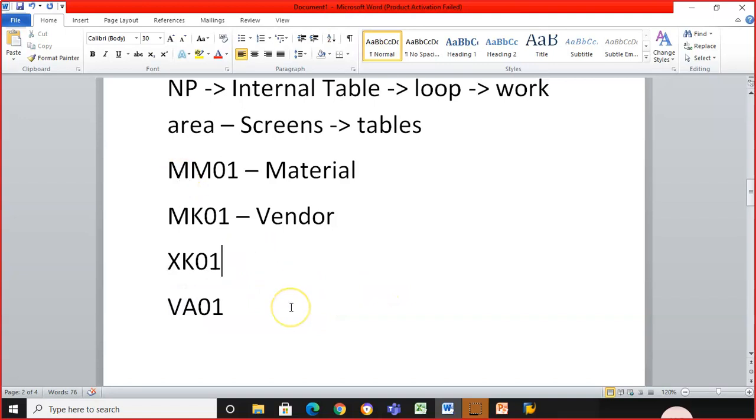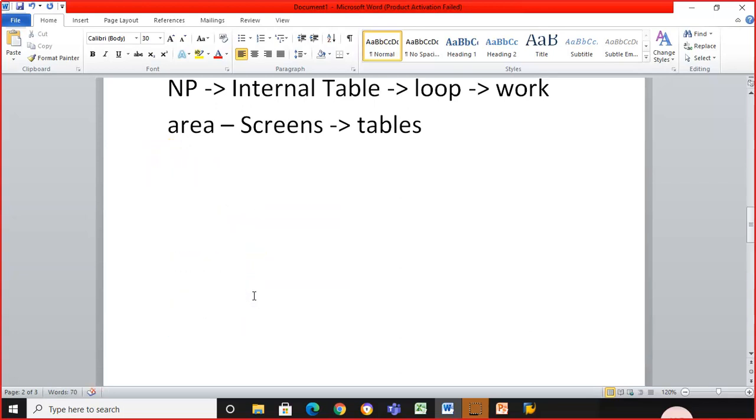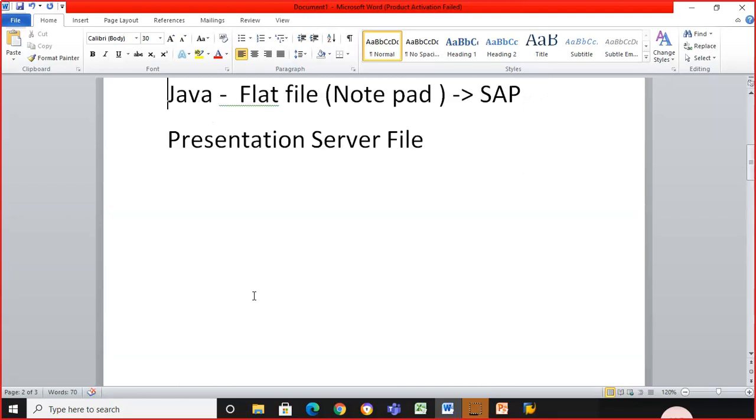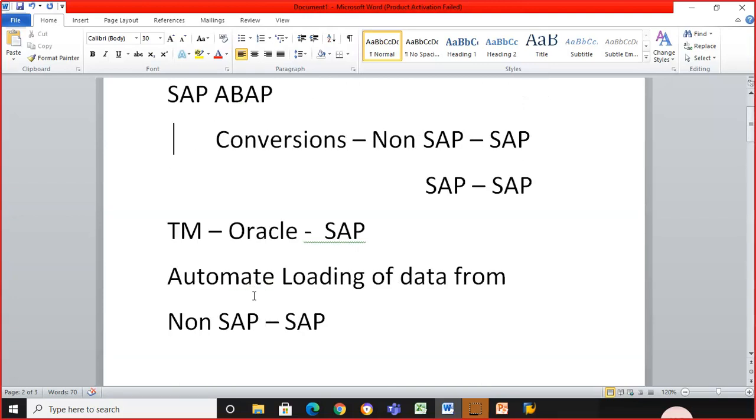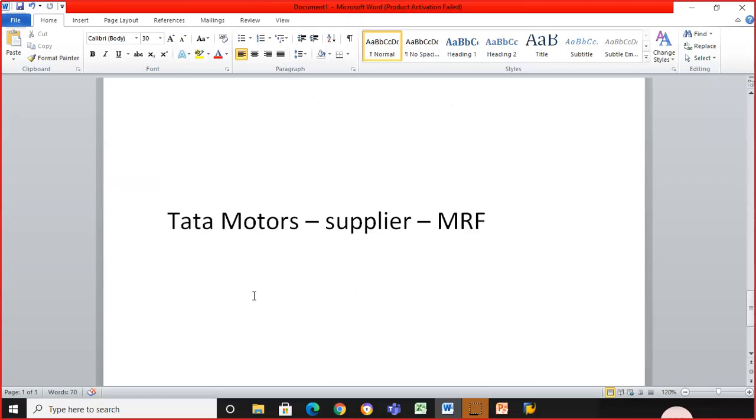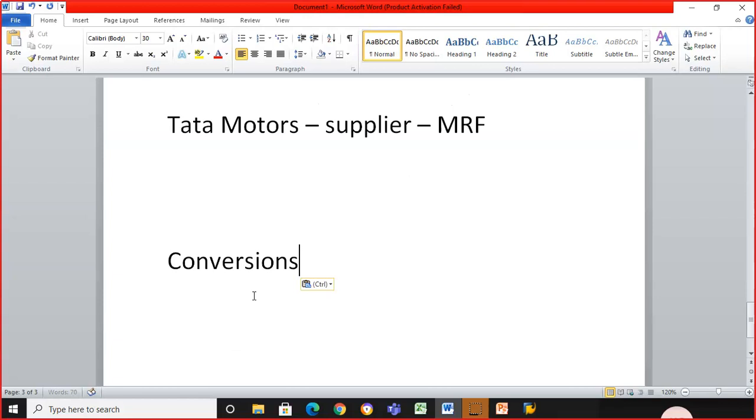Now, getting back to our process of conversions, let's get back to the conversions concept. We have some tricks to identify, and going forward, you'll get to know that. Now, for all the conversion concepts, whatever the concept might be, the process is always the same. Ultimately, the conversions concept wants to bring the data from somewhere to the SAP system. That's it. Simple logic. But in this, we again have types.